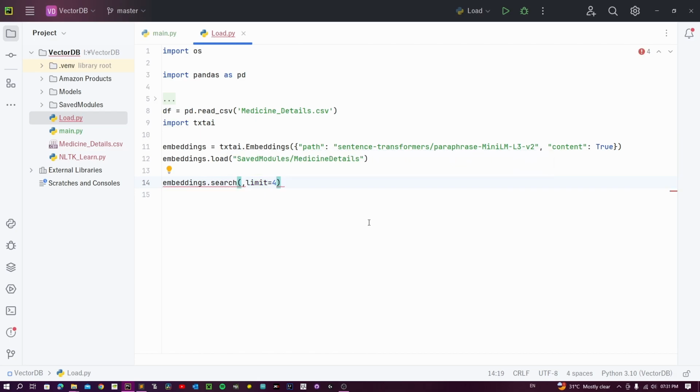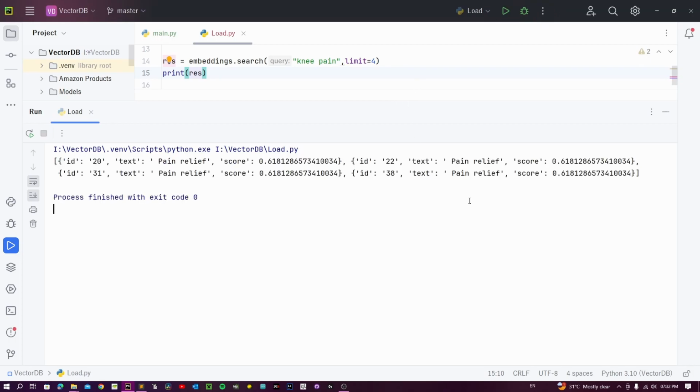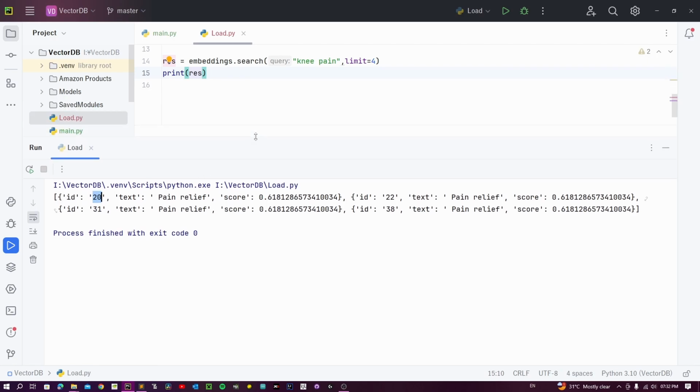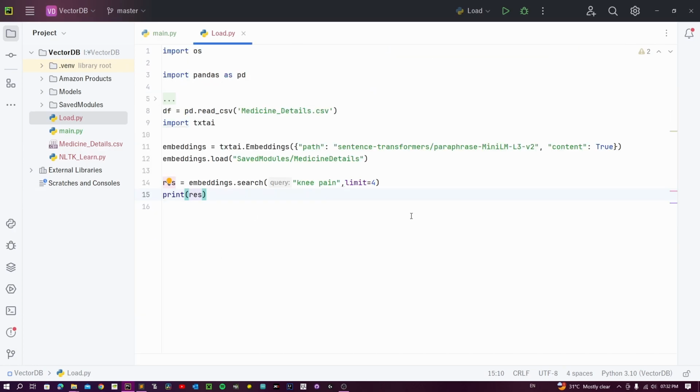Now let's see how embeddings.search gives us results. Now I am going to query for knee pain. Let's store this embedding search in a variable. As you can see, we get IDs and the actual location where the embedding results are stored. This is not quite useful for us in such a way. Hence, we will have to intelligently print out the formatted results as per our requirement, which is actually quite easy.